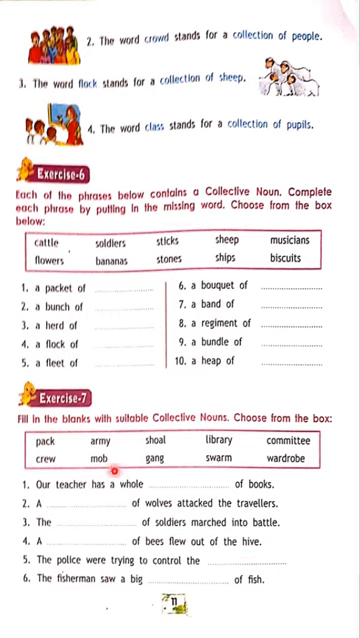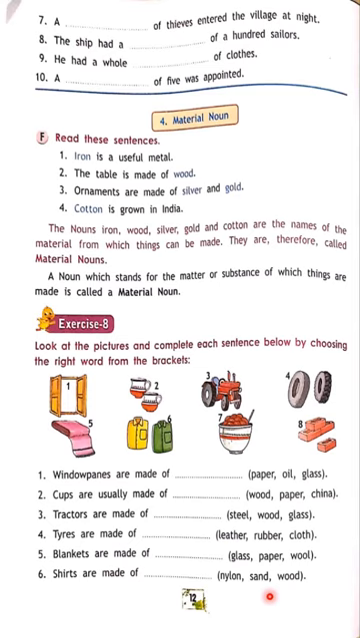Is crowd suitable here? No, it is not. So mob will be suitable. If a crowd is there, they will say crowd. Wait. If we have noted the fifth one, then go for the sixth one. The fisherman saw a big shoal of fish. Group of fish. Say shoal of fish. Sometimes we say school of fish also.